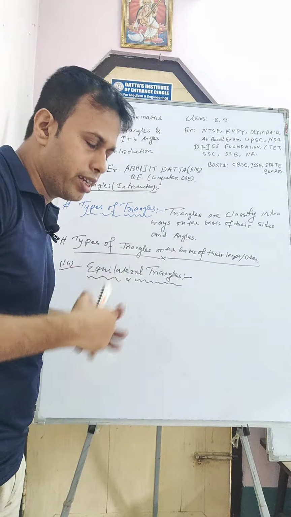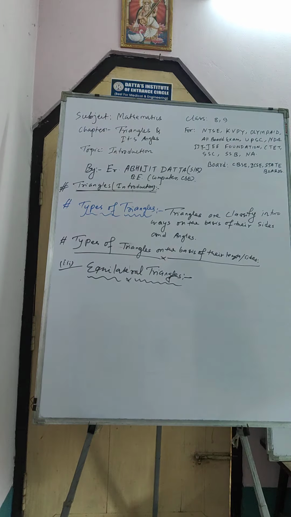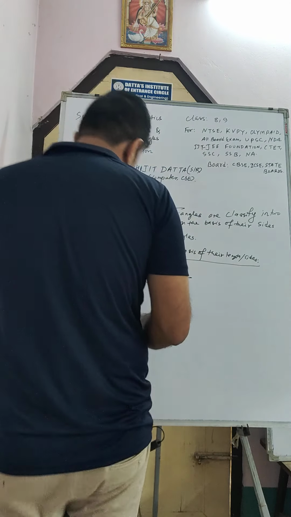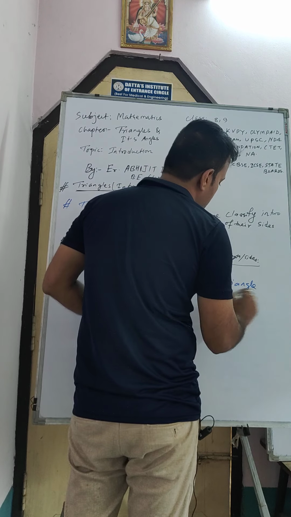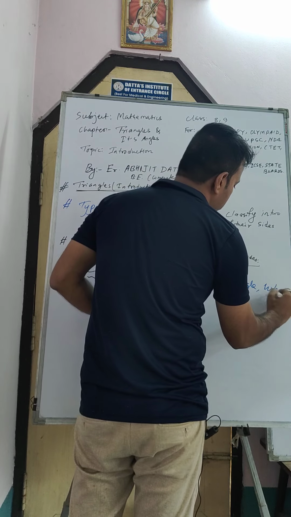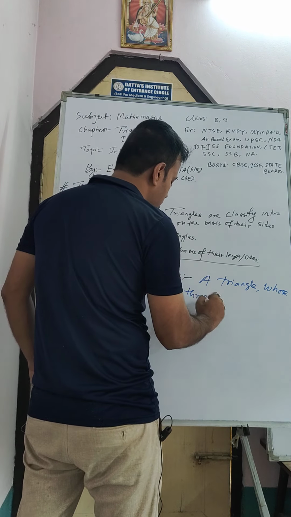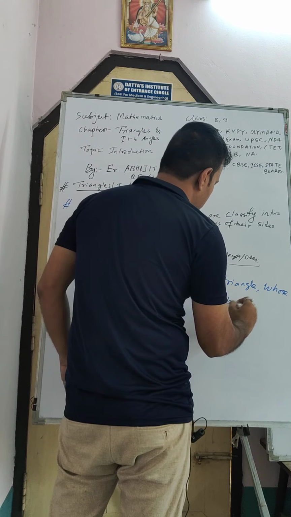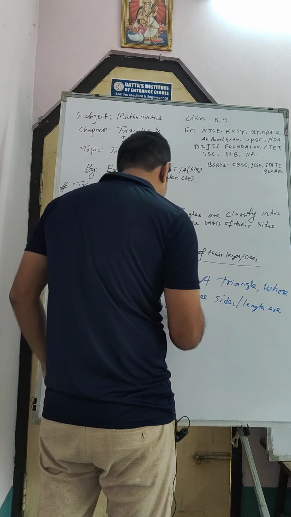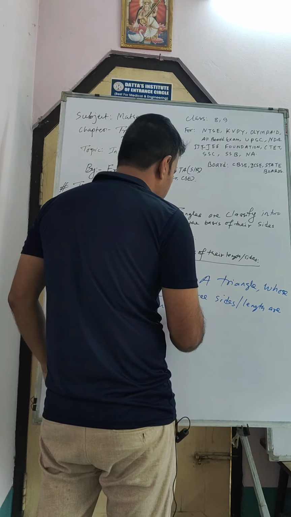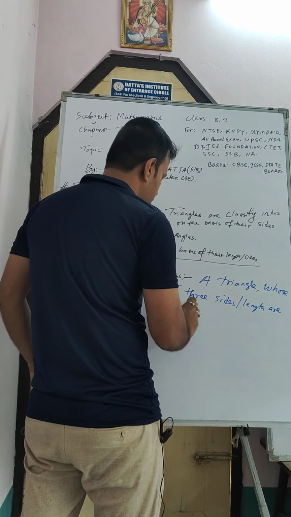A triangle in which all the sides are equal is called an equilateral triangle. So a triangle whose all three sides or lengths are equal to each other.